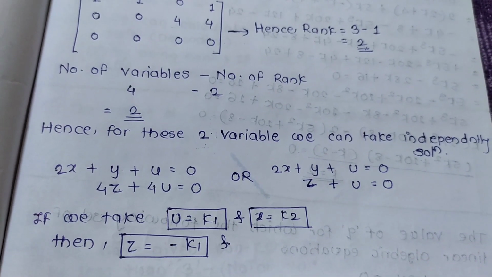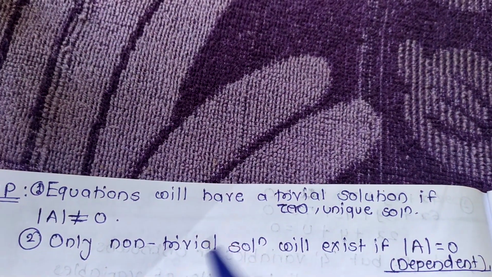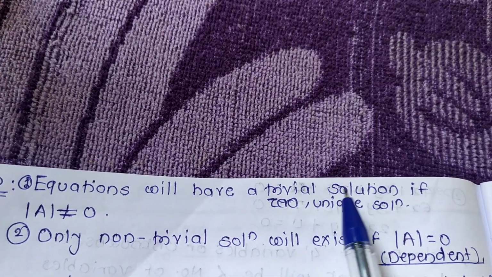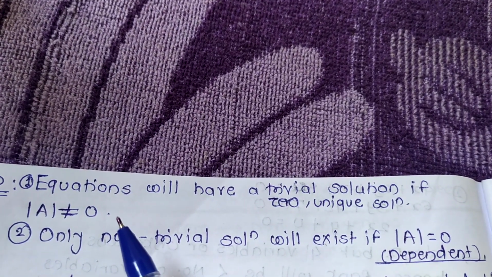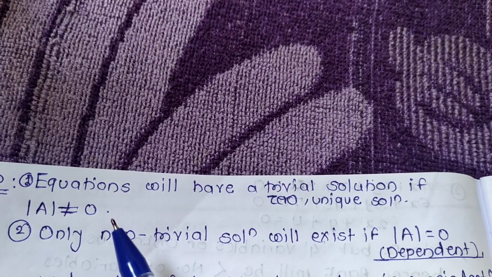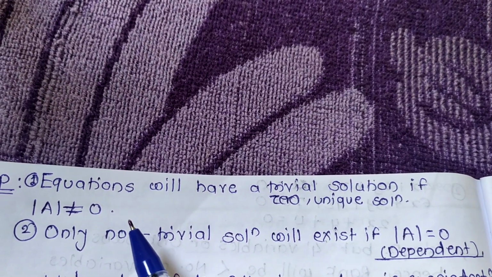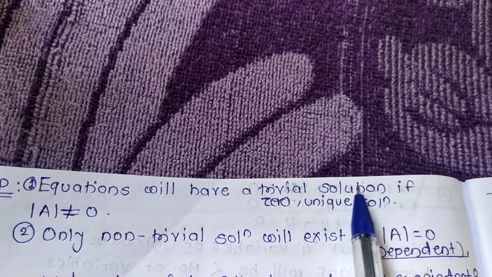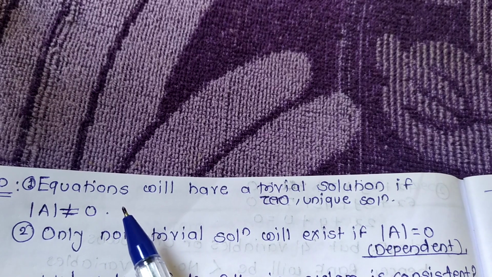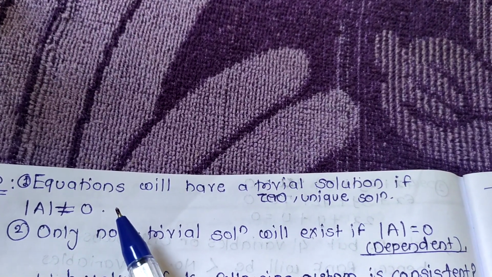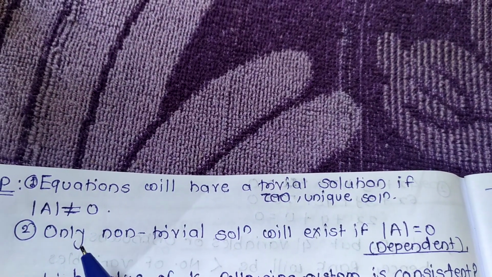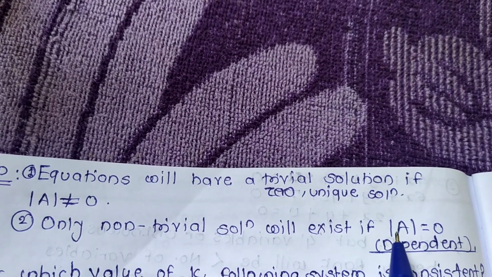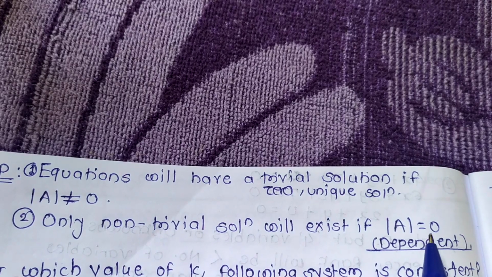Here is an important note: equations will have a trivial solution, meaning zero solution or unique solution, if the determinant of matrix A is not equal to 0. But a non-trivial solution will exist if the determinant of A is equal to 0.